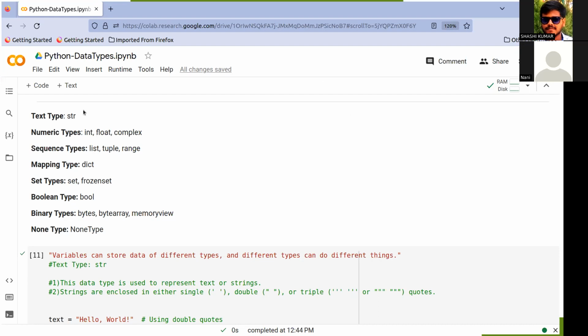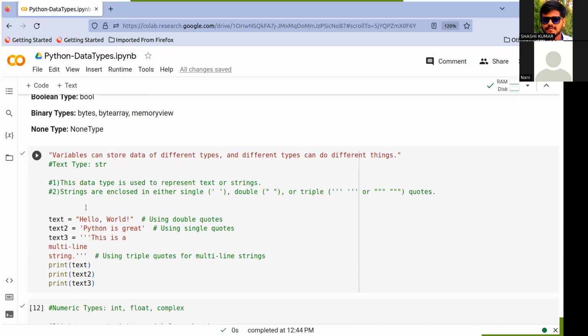Today we are going to discuss Python data types. In Python, we have different data types: text, numeric, sequence, mapping, set, Boolean, binary, and none type. Variables can store data of different types, and different types can do different things. Those are the data types.